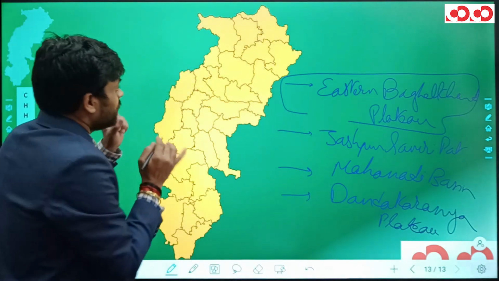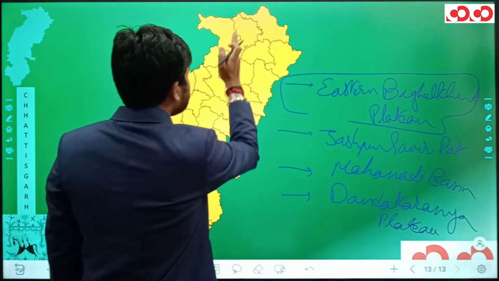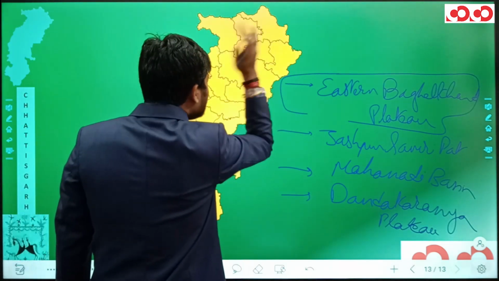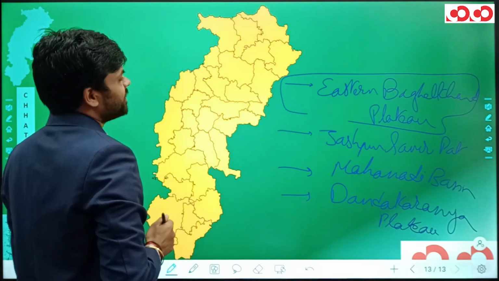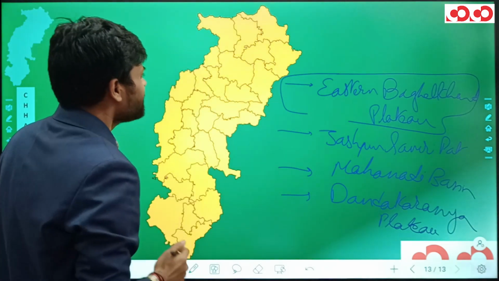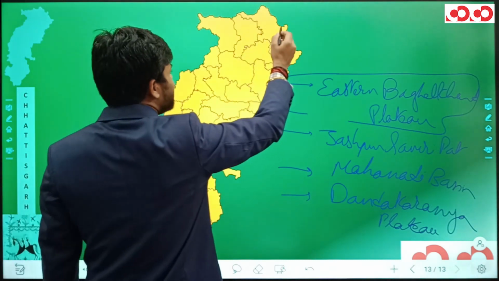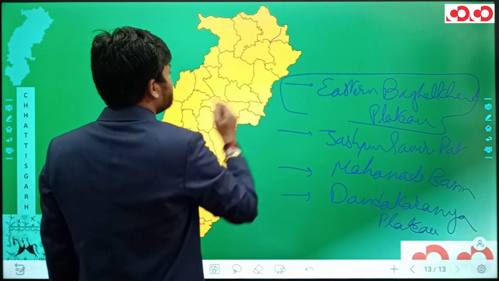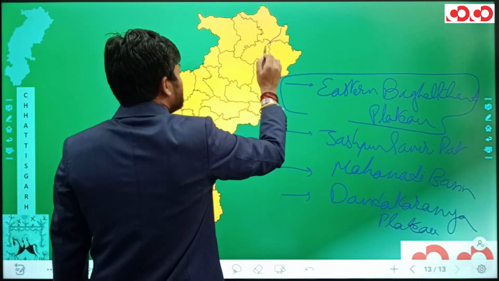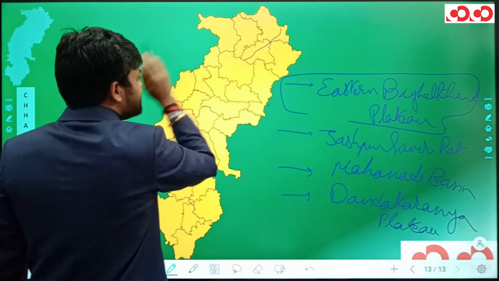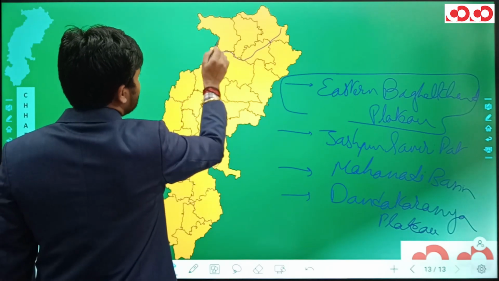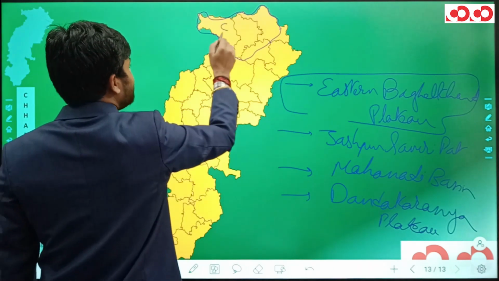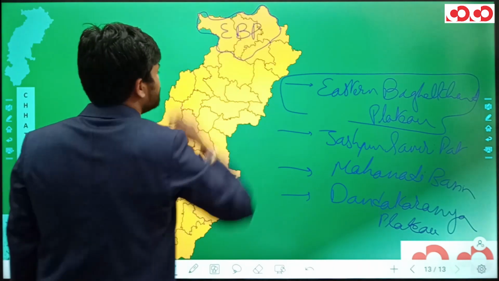So, the Korea district, the Surajpur district, even the most part of Balrampur district, specifically leaving the Kusmi and Samri Tehsils, and the northern and the western part of Sarguja district, this comprises the Eastern Baghelkhand Plateau.